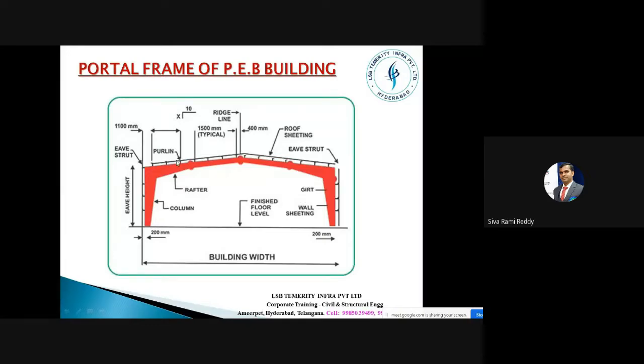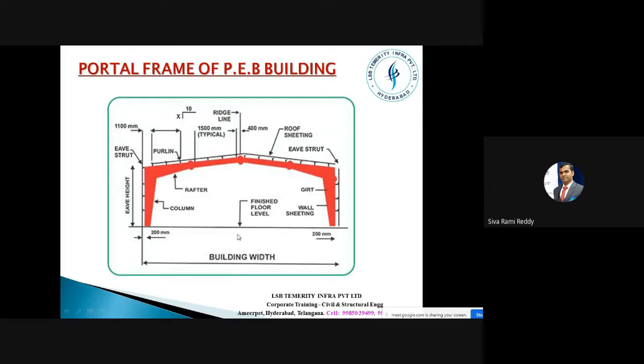Usually purlin to purlin distance would not be more than 1.5 meters because of the sheet width. And here also, we have a side girt, and even the side girt to side girt distance, since it is also supporting the sheet width, would again be limited to 1.5 meters. So this is completely practical information which might not be available from our academics. These kinds of limitations are always there when you are entering into the industrial field.